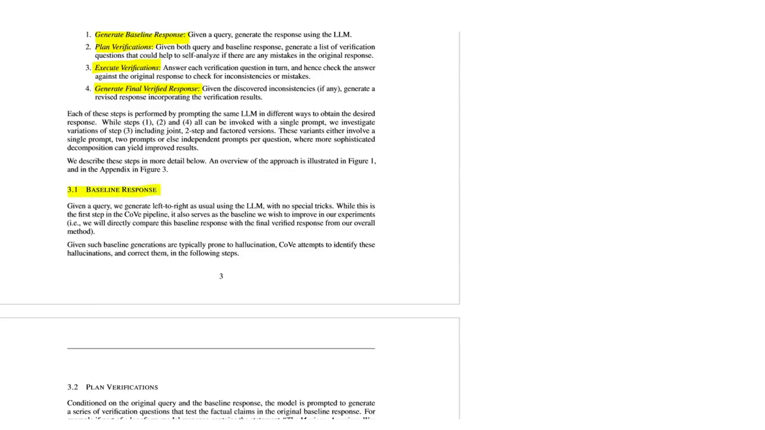So the baseline response, they say again that we generate left to right as usual using LLMs with no specific tricks. So they don't use anything special here. And while this is the first step in the COVE pipeline, it also serves as the baseline we wish to improve in our experiments. So yeah, basically the baseline response is the baseline for their experiments. And they say that given such baseline generations are typically prone to hallucinations, COVE attempts to identify these hallucinations and correct them in the following steps.